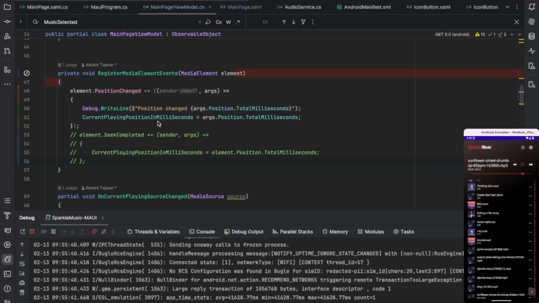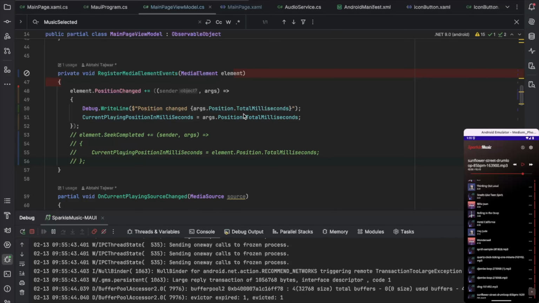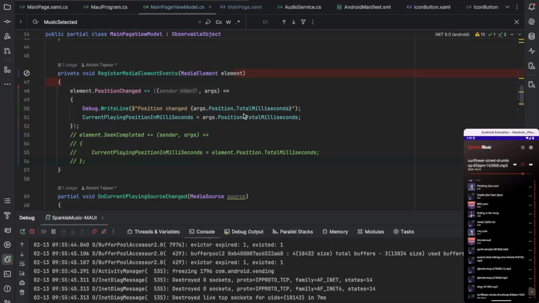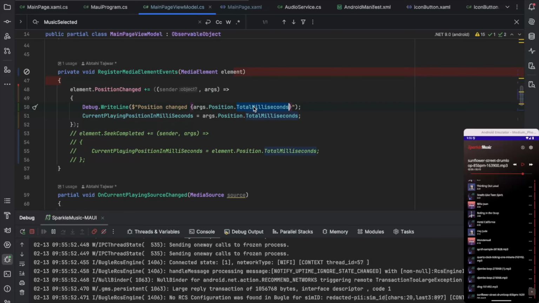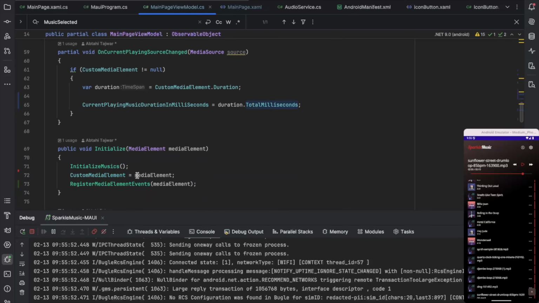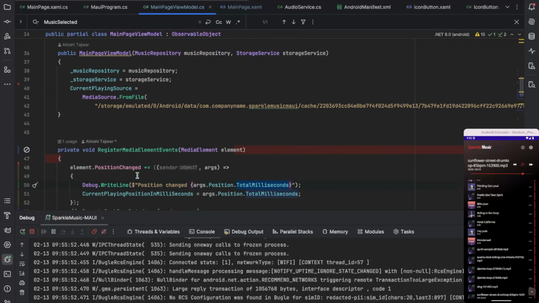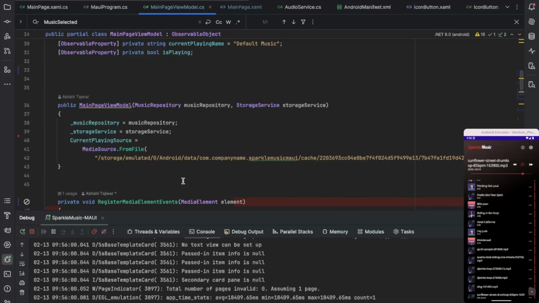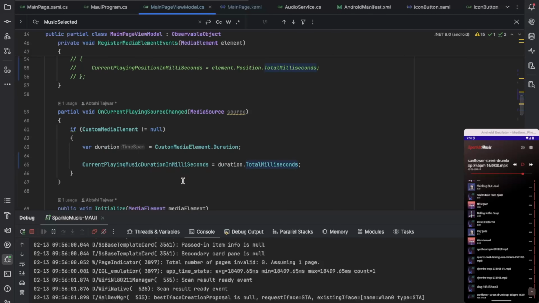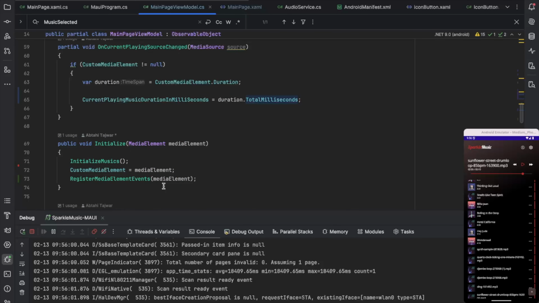The thing I did wrong here is I changed this from seconds to milliseconds, and that's where everything was going wrong. There are multiple issues. First of all, I was registering this event registered flag in initialize, and it is not in initialize, right?